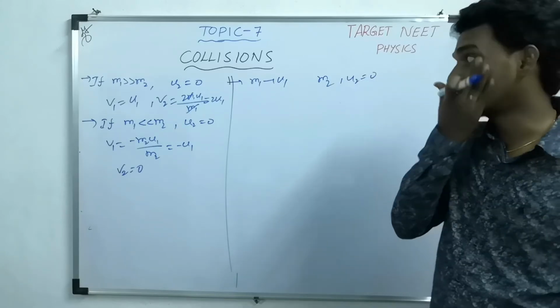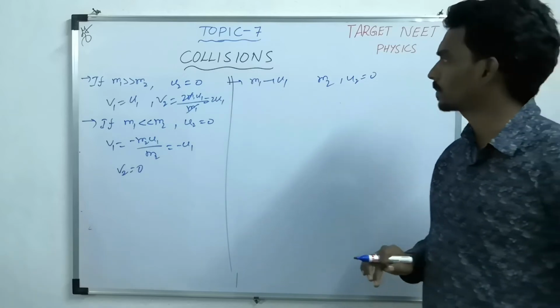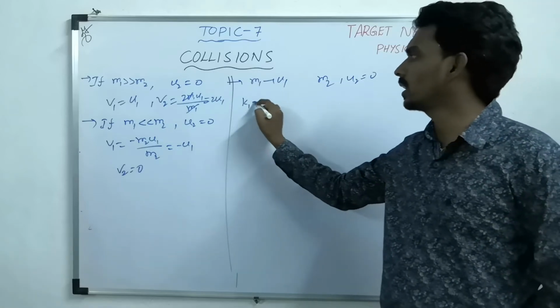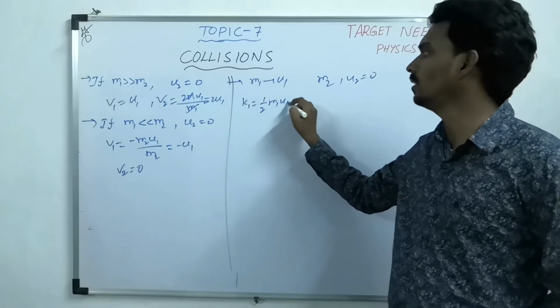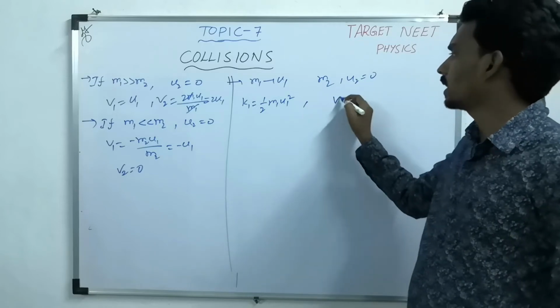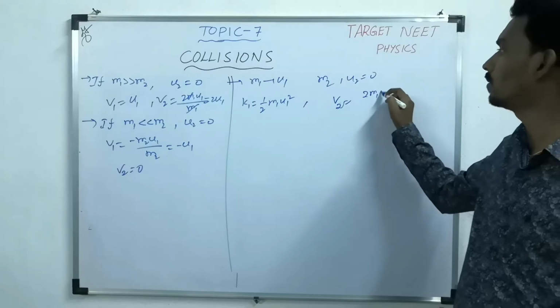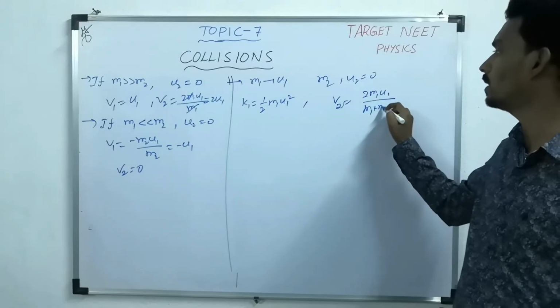Now the condition is not that the masses have a huge difference, just normal bodies. What is the initial kinetic energy? Half M1 U1 square. Then what is the velocity of the second body V2? U2 is 0, so 2 M1 U1 by M1 plus M2.